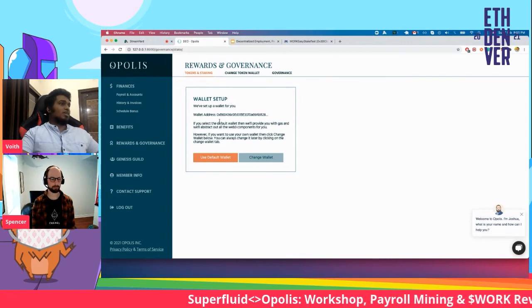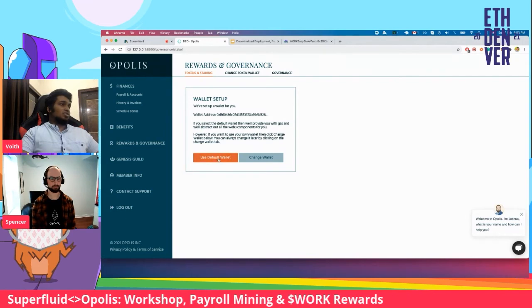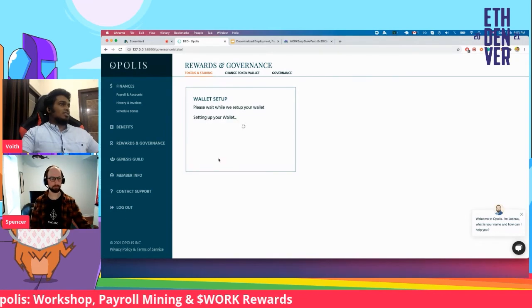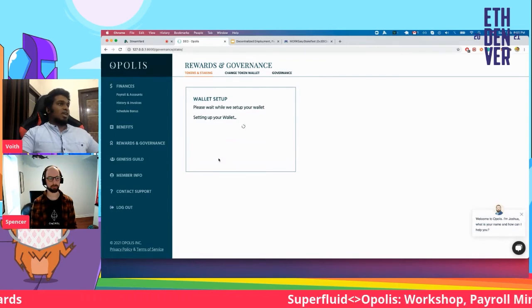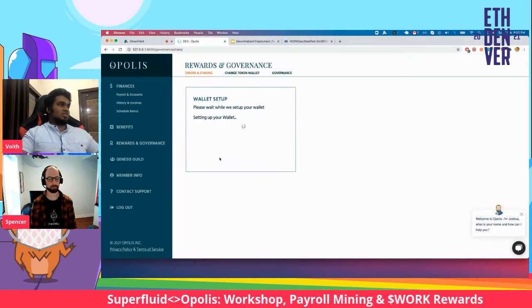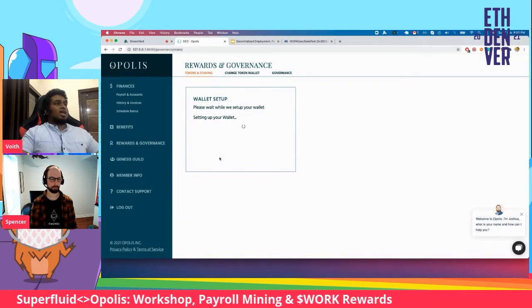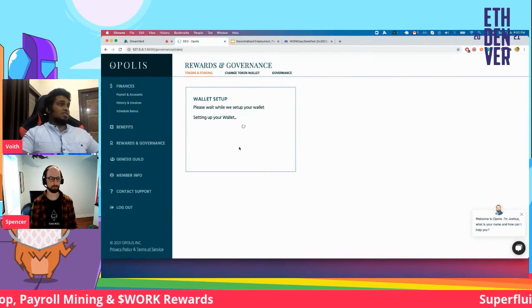Use Magic for that. So if you come in here, you can just click on use default wallet. And it says it's setting up the wallet for you. What happens behind the scenes is we are funding the wallet with gas. And all of this is abstracted out to the user. You don't have to worry about what's going on over there. And let's see, let's just wait for it to get whitelisted.